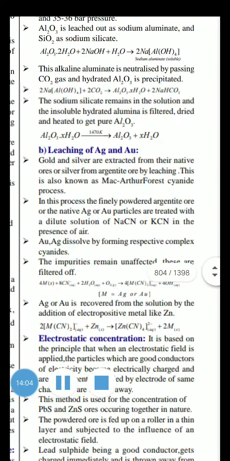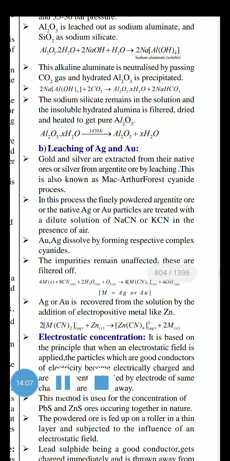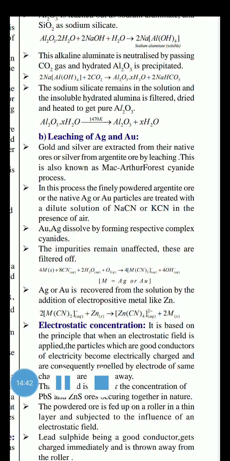See, gold and silver are extracted from their native ores. This is the most important. Actually, gold and silver are not present with a huge percentage of impurities because they are noble metals. Silver, platinum and gold, generally, my dear students, have only a small quantity of impurities. Why? Because they exist in the native state. Native state is nothing but free state. That's why high impurities are not there, but unnecessary little bits of impurity particles are also there. How are they removed? By the leaching process.